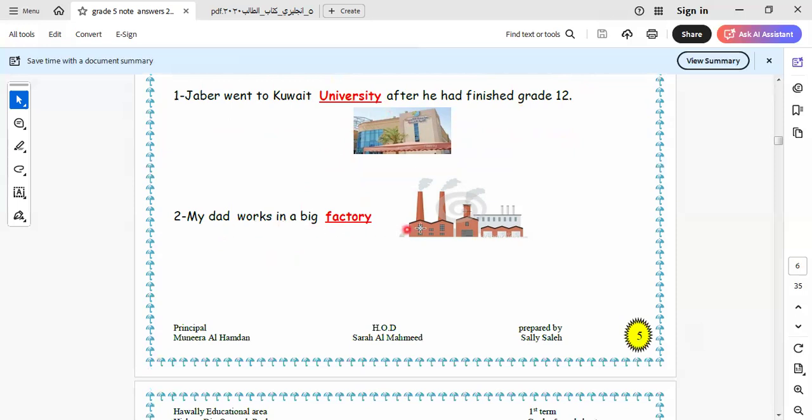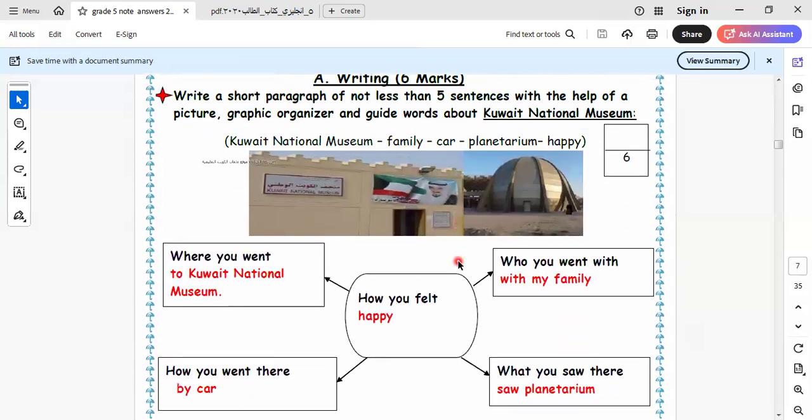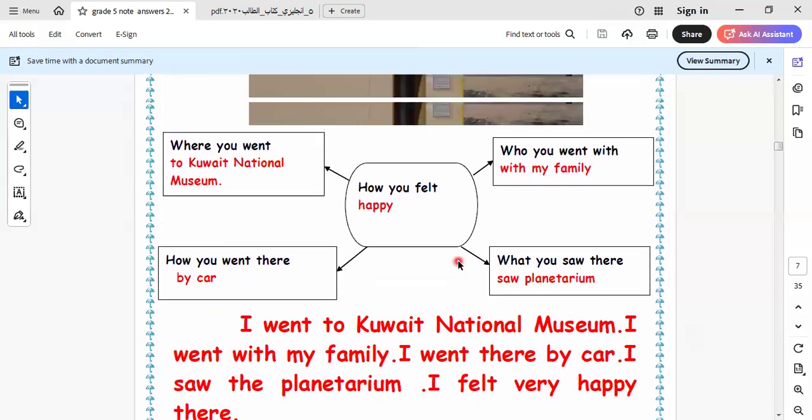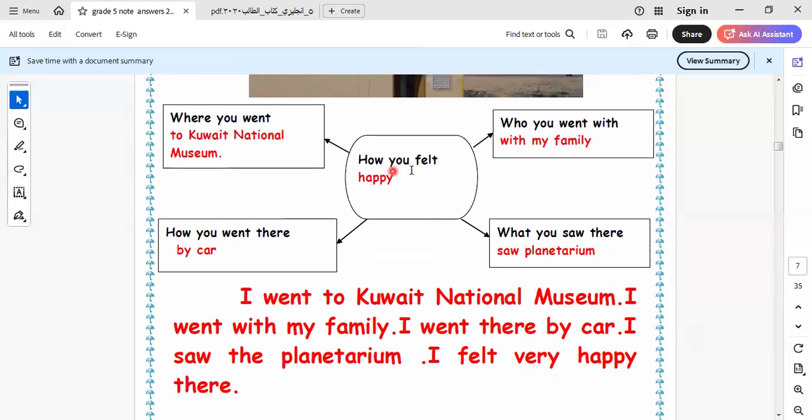My dad works in a big factory. Okay. Here we have the paragraph. I think this is the difference from Egypt. In Egypt we have sentences and we do them. Here, in this part, we have a question, and by this question we make a paragraph. Okay. Let's do it together. Here we have the map for doing the paragraph. How you felt. So here it asks about how you felt.